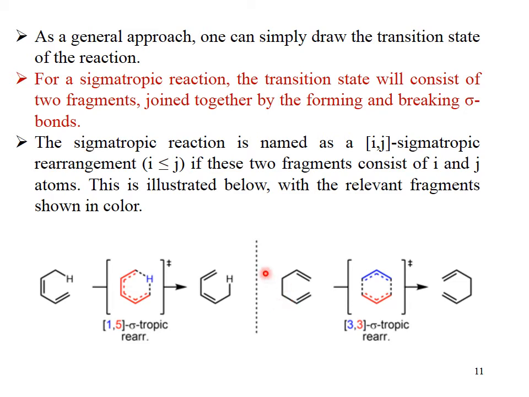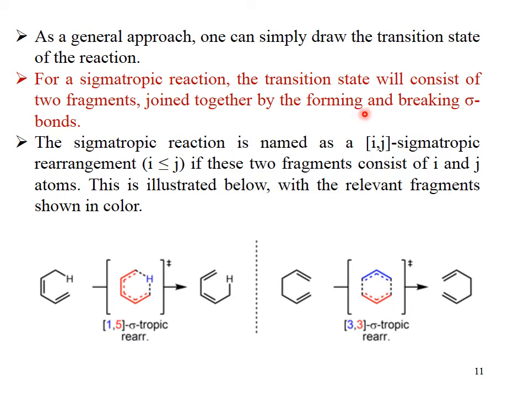As a general approach, one can simply draw the transition state of the reaction. For example, for a sigmatropic reaction, the transition state will consist of two fragments joined together by forming and breaking sigma bond. The sigmatropic reaction is named as IJ sigmatropic rearrangement. I is less than J if these two fragments consist of I and J atom. This is illustrated below with the relevant fragment shown with color.